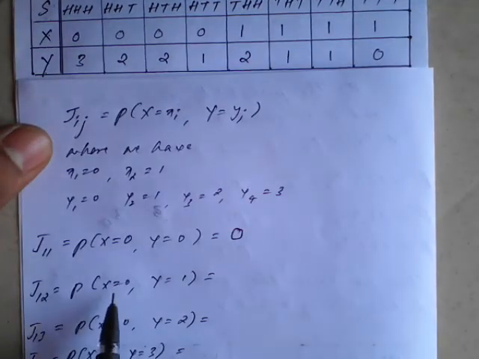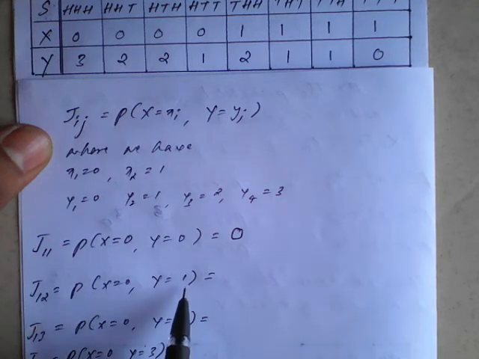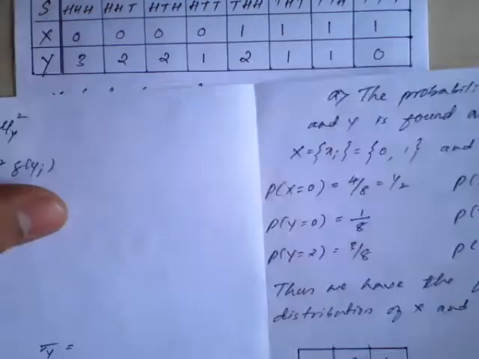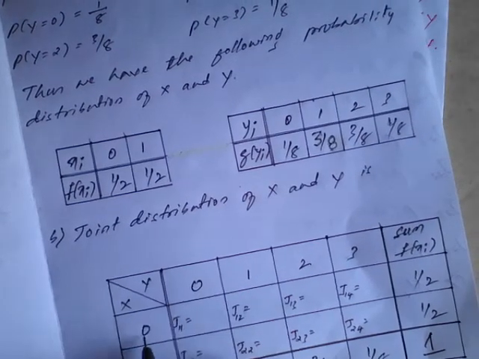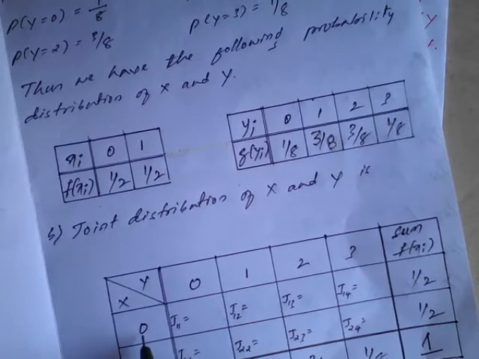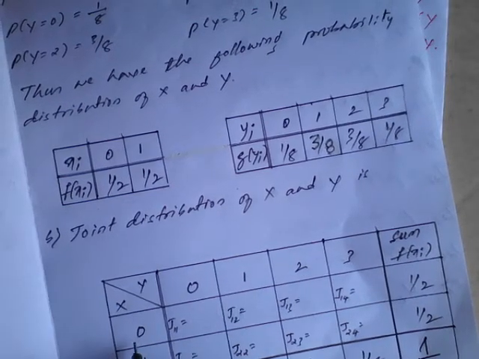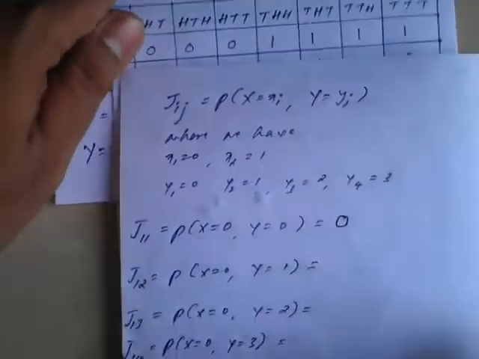Now I will continue the same. Next, when x is 0, y is 1, we need to work out from the table. Already I have taken this in a ready-made form.